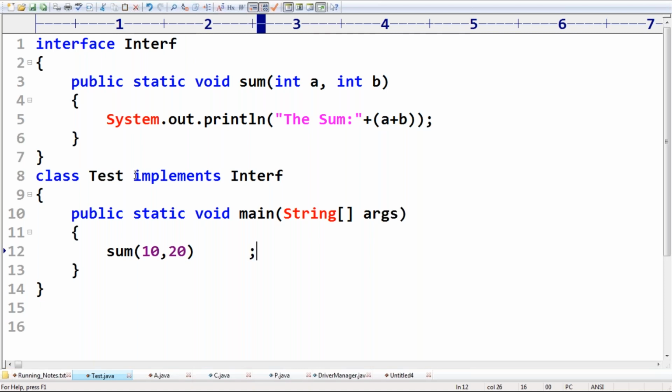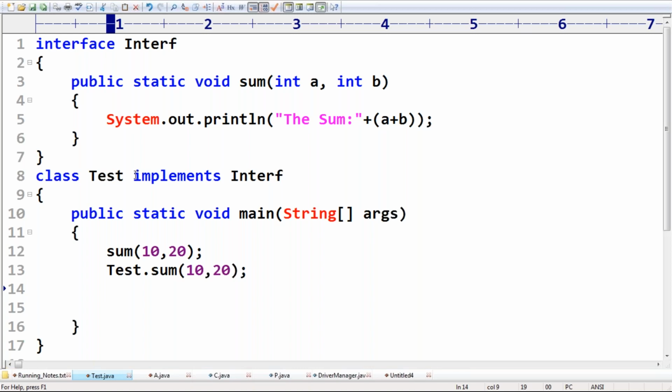I'm directly calling this one. Or otherwise, I'm trying to call by using the class name: Test.sum(10, 20). I'm trying to call Test.sum(10, 20). That is the second option. Now my third option.